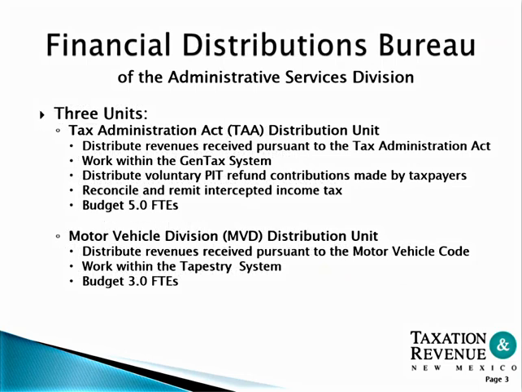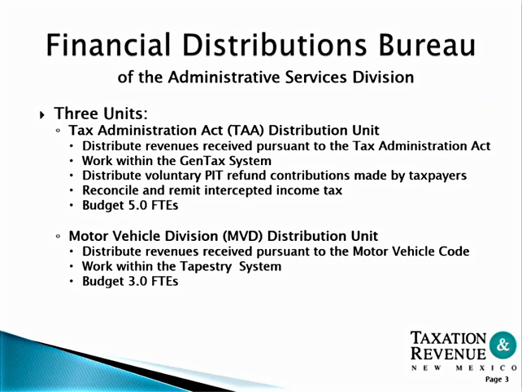The Financial Distribution Bureau consists of three units. The Tax Administration Unit distributes revenue received pursuant to the Tax Administration Act. Most work is conducted within the GenTax system.